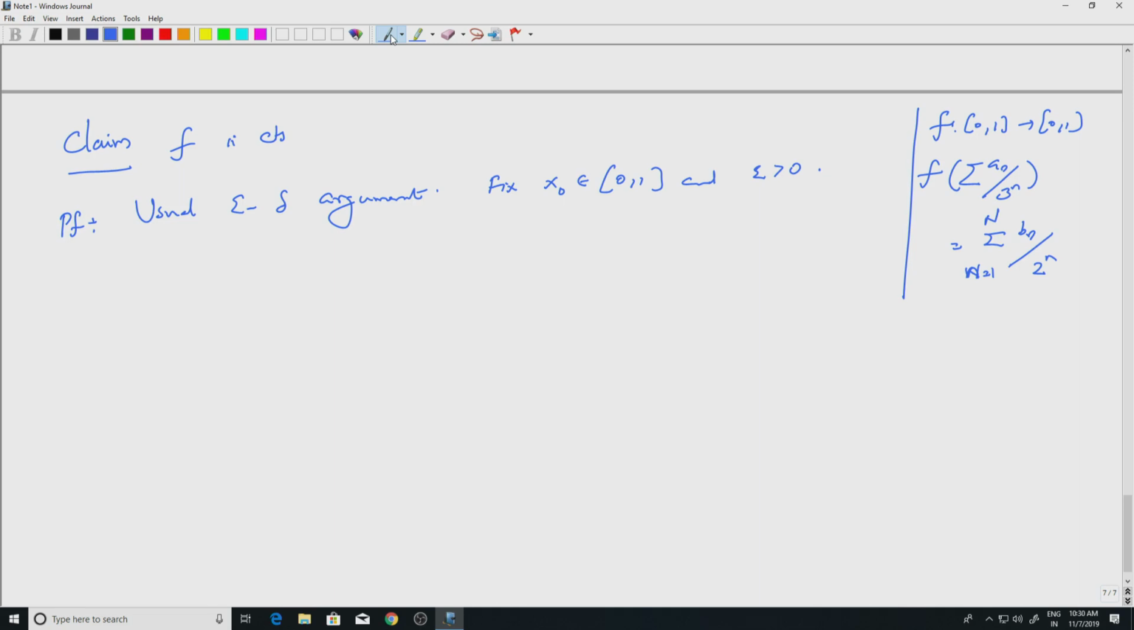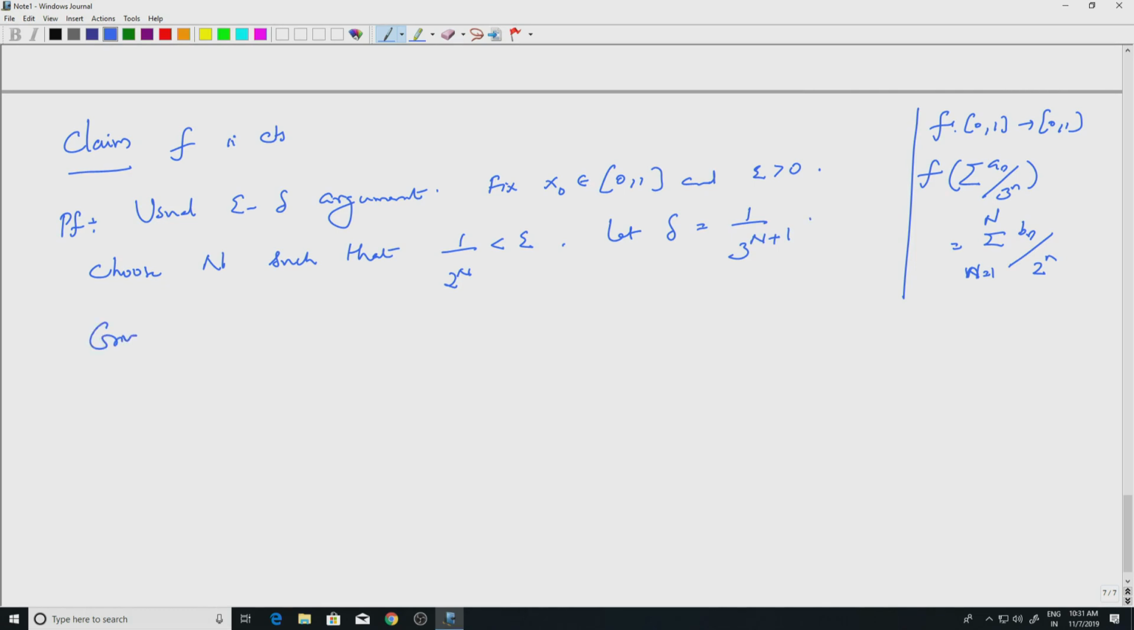So, choose capital N such that 1 by 2 to the N is less than epsilon. That is possible because if I choose the capital N going to infinity, the left hand side goes to 0. After choosing the capital N, we can choose delta. So, delta you take to be 1 by 3 to the N plus 1. The 3 and 2, because on one side we have ternary and on the other side we have binary.